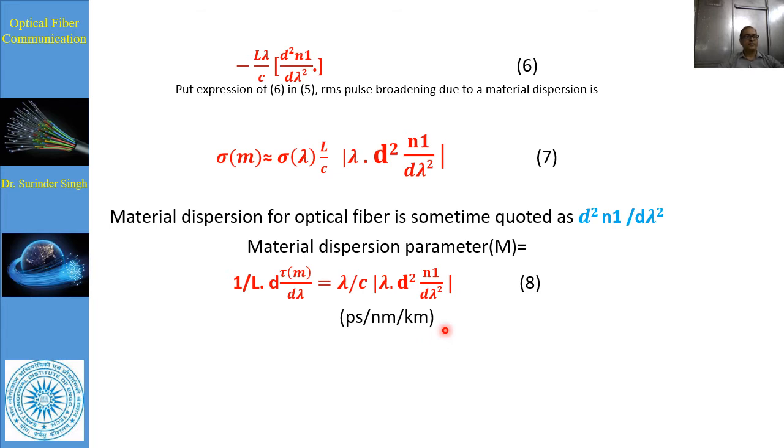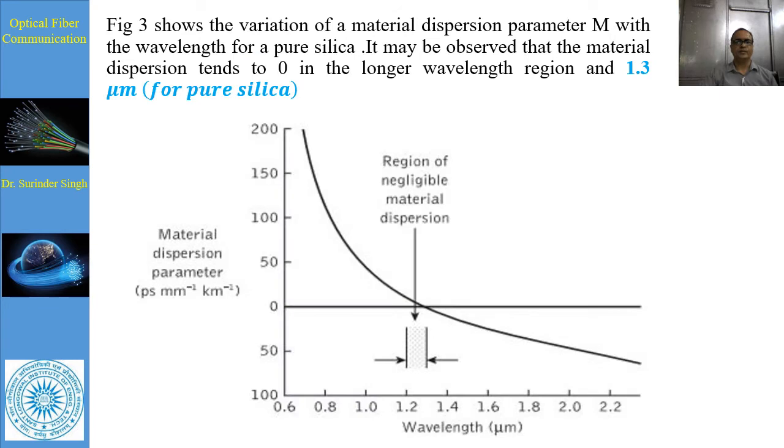Material dispersion is zero in the longer wavelength region around 1.3 micrometer.